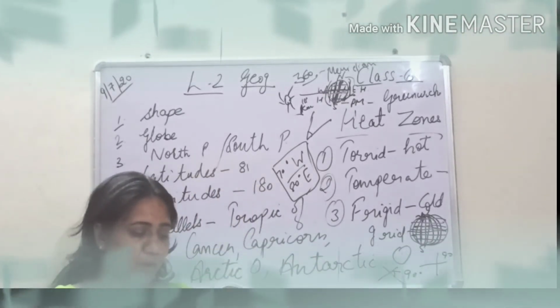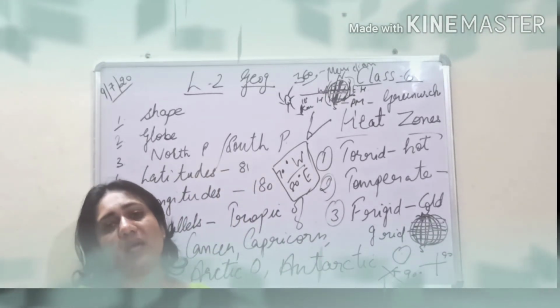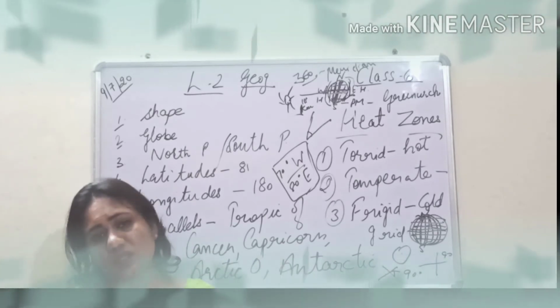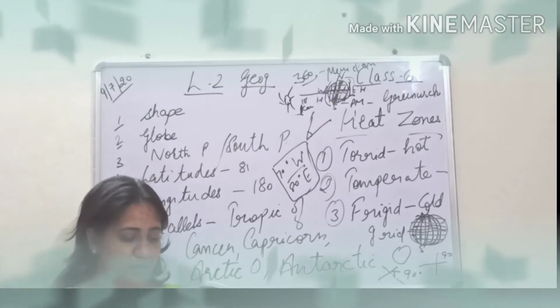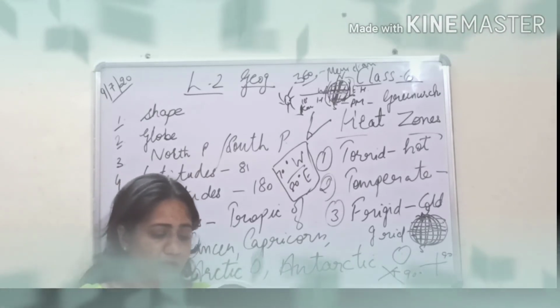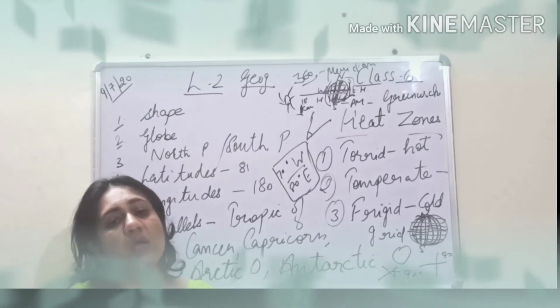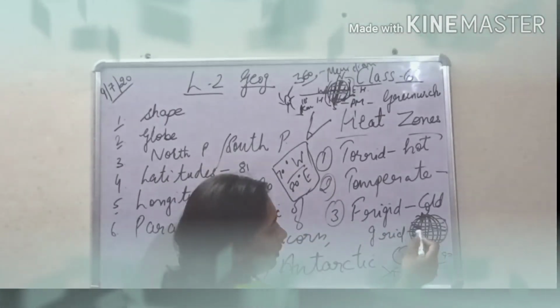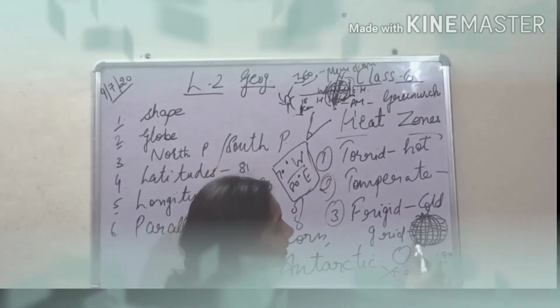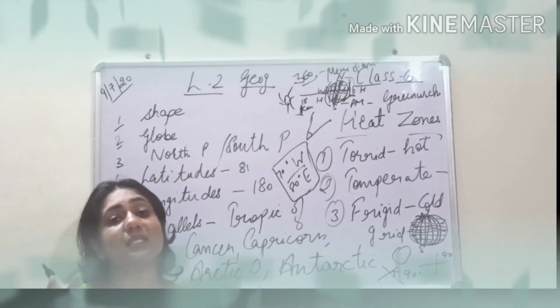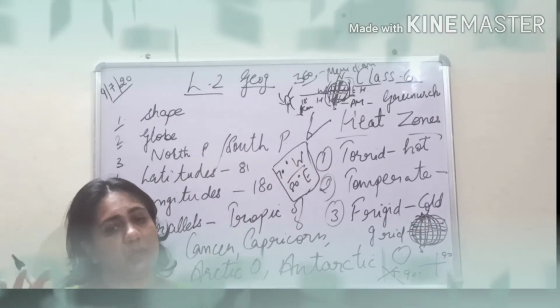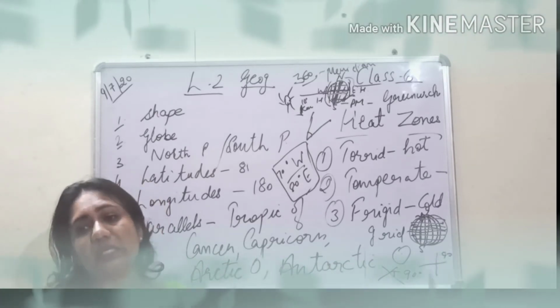So there is one important question. This network of lines of latitudes and longitudes is known as grid. Only this much you need to remember from this paragraph. We can find the location of any place on the globe with the help of grid, and we can find the location of any place with the help of these lines of latitudes and longitudes only, and that is why these lines are very important to find a place on the globe.